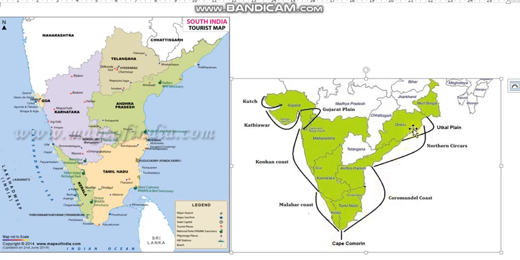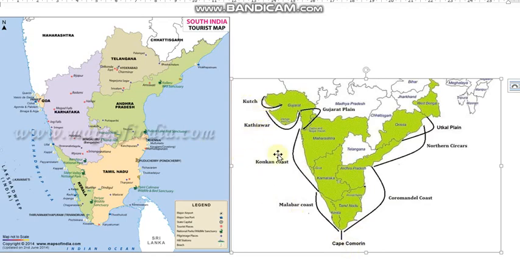Then on the eastern side, it is called Northern Sarkar till Godavari, Krishna and Godavari rivers. Now after that the Coromandel coast, on the southeastern side, this is called the Coromandel coast. So we can know about these places.